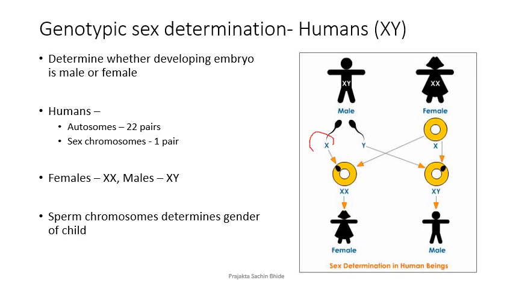When a sperm carrying X chromosome fuses with the ovum having X chromosome, the result is XX and that's a female. As against the other condition, where a sperm carrying Y chromosome fuses with the ovum having X chromosome, the result is XY and thus that's a male.